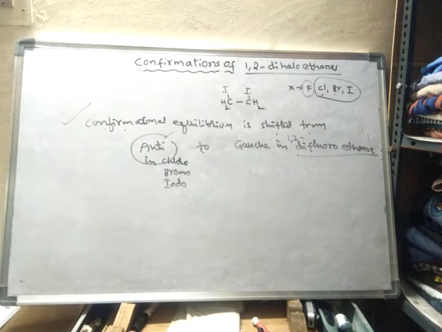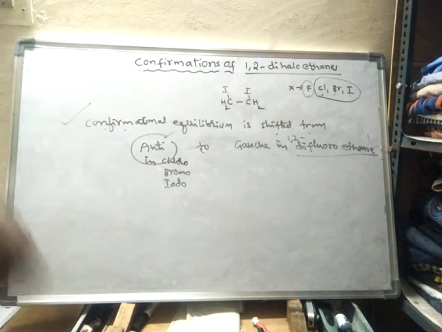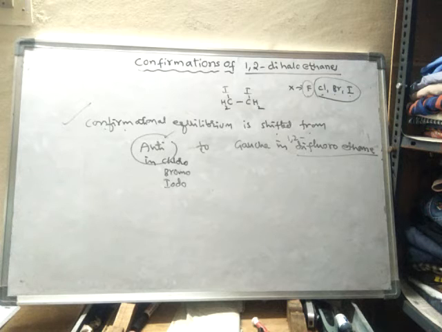So that means in 1,2-difluoroethane gauche is more stable, whereas in 1,2-dichloro, dibromo or diiodo, anti is more stable. Okay, right.